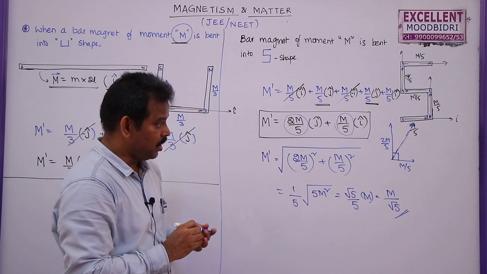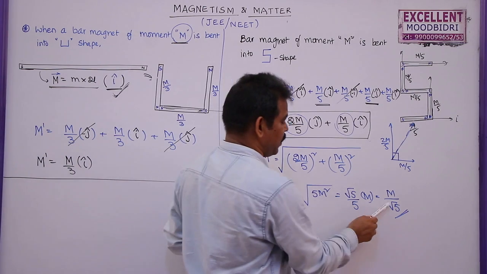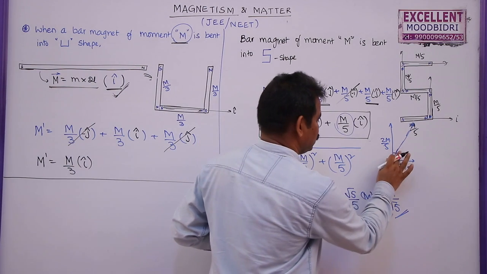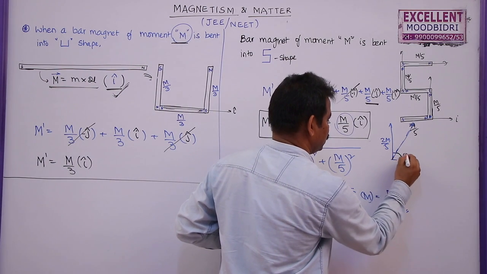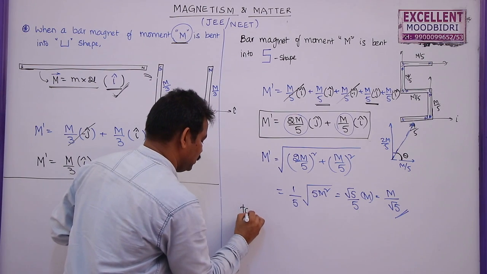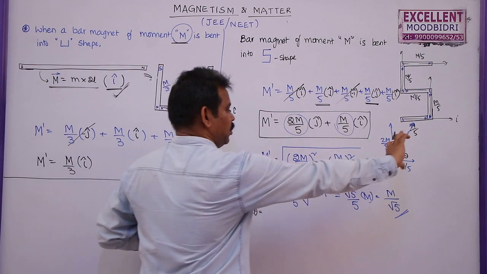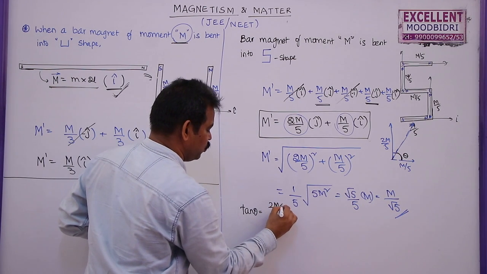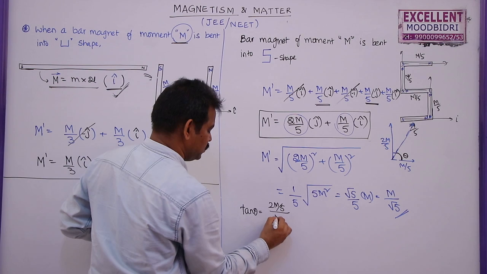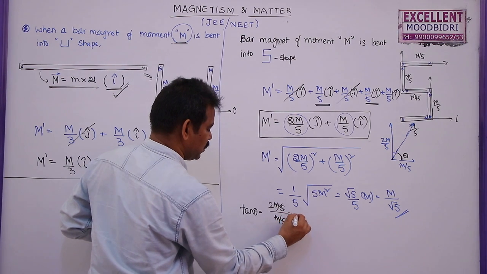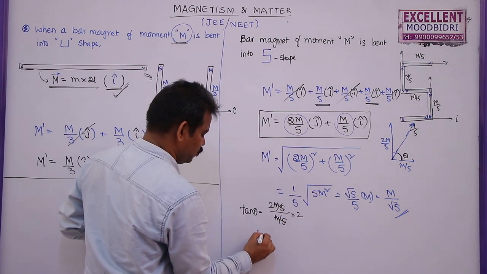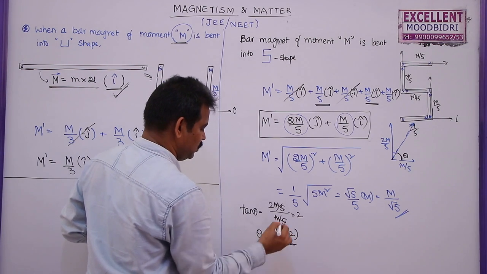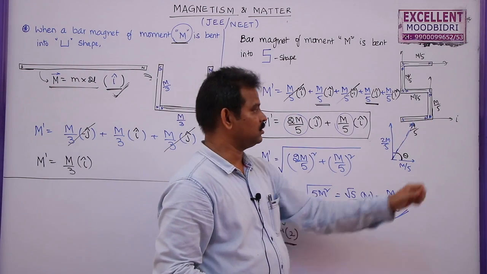But sometimes they may ask you the direction of this resultant magnetic field with x-axis. So how to find that angle here? So this is theta. I am going to find out this angle. So tan theta can be written as opposite side by adjacent side. Opposite side magnetic moment is 2m by 5. Adjacent is m by 5. These two get cancelled. Tan theta is 2, or theta is equal to tan inverse 2. So this is the direction of this magnetic field with x-axis.